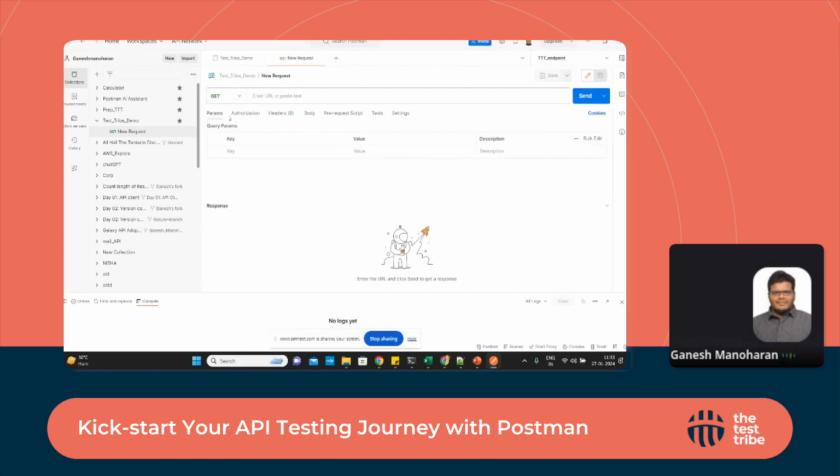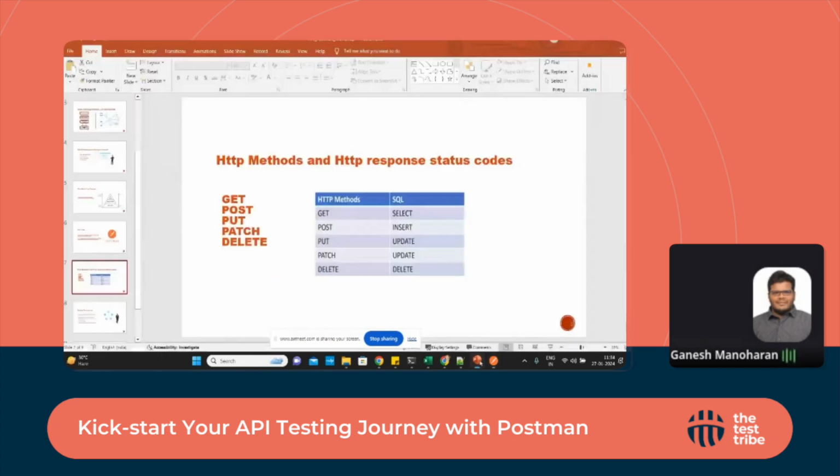By default, it will display that GET method. As we discussed, if we want to retrieve details, create a resource, or update anything, we'll use these methods. These are the five major methods which we use.